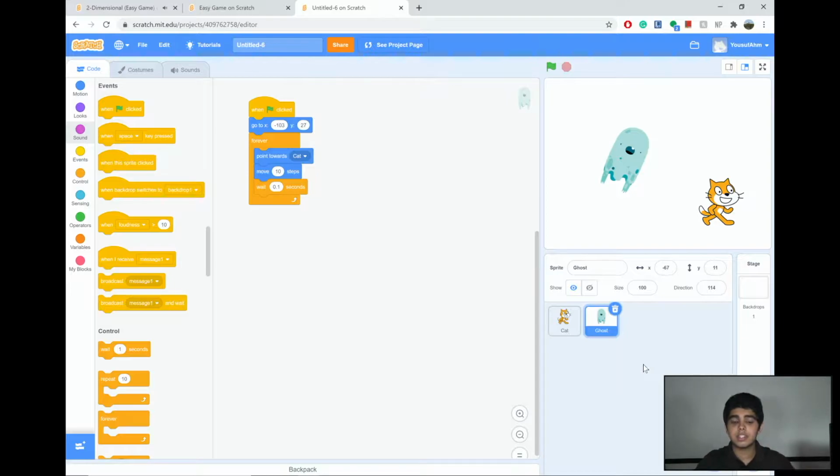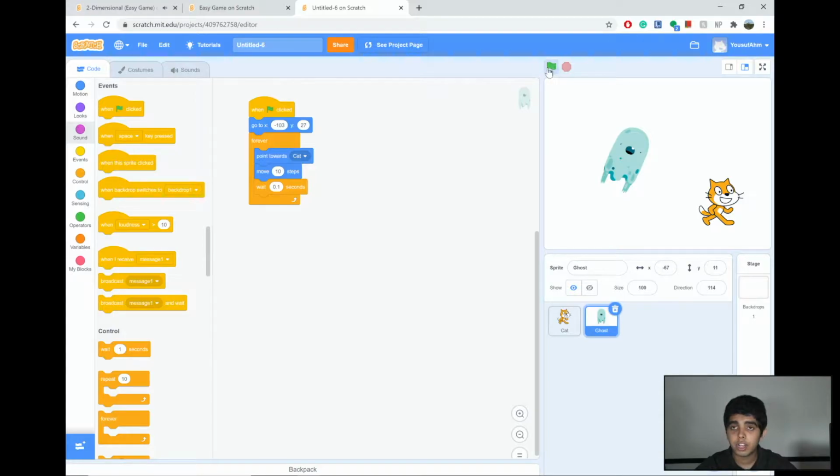So let's look into this example program I built on Scratch. This program is a game where the ghost sprite will continuously chase the cat sprite. And this is done by seeing this ghost sprite's code. Let's look at the ghost sprite's code. So I said that when the flag is clicked, go to -103 for X and Y 27. That way it'll always start in that position and will never go to any other location. Then I said forever point towards cat. Cat is the name of the other sprite that I've defined, and move 10 steps. Then I said wait 0.1 seconds before it points again.